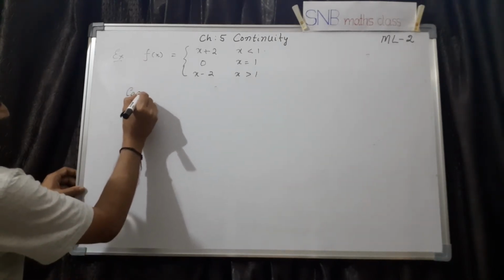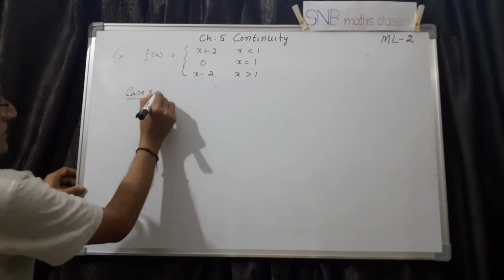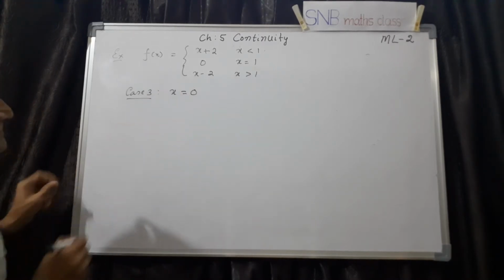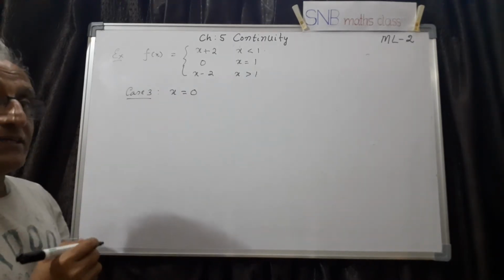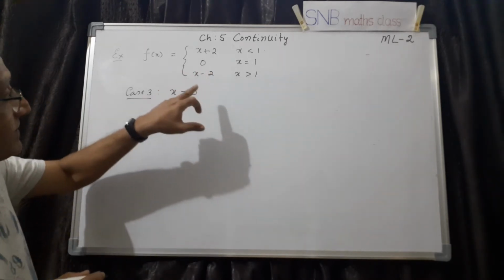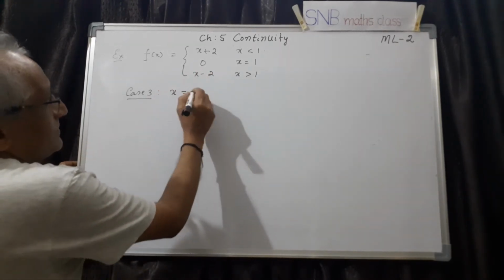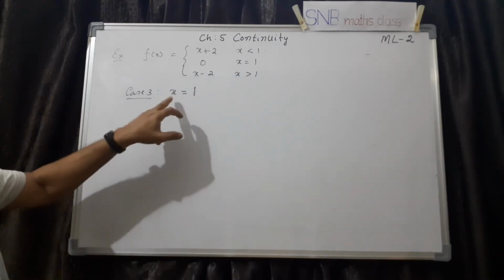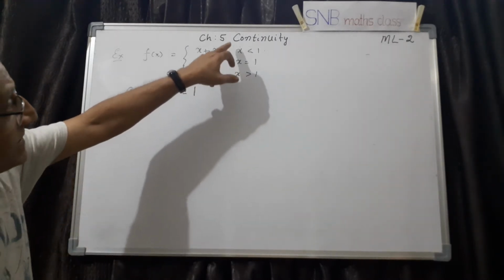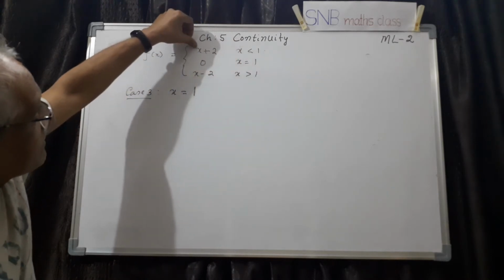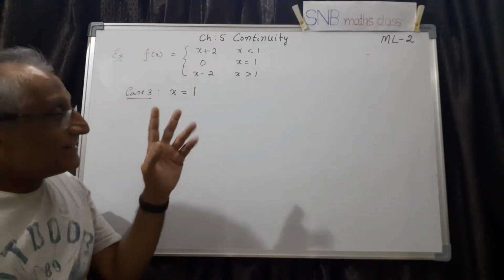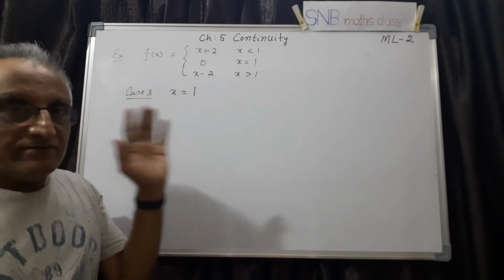Let us take x equal to 1, I am very sorry, x equal to 1. Now at x equal to 1, the function changes. See, left side of 1, this is the function, right side of 1, this is the function. So I have to consider the left limit separately and the right limit separately.